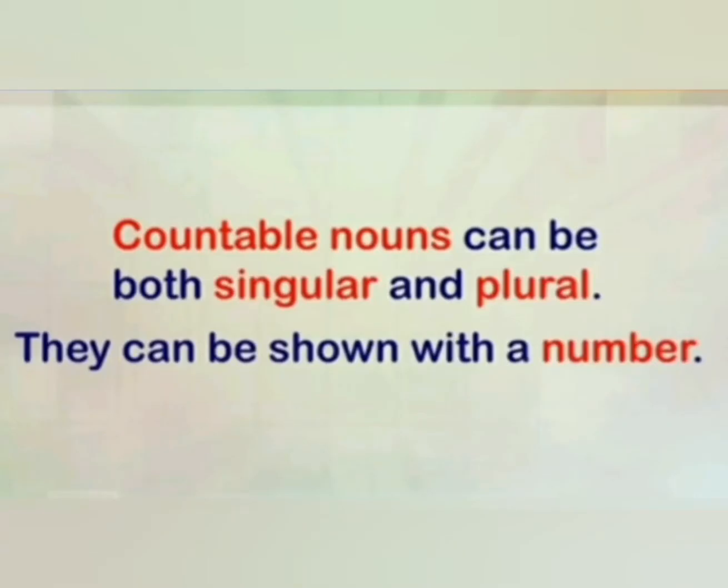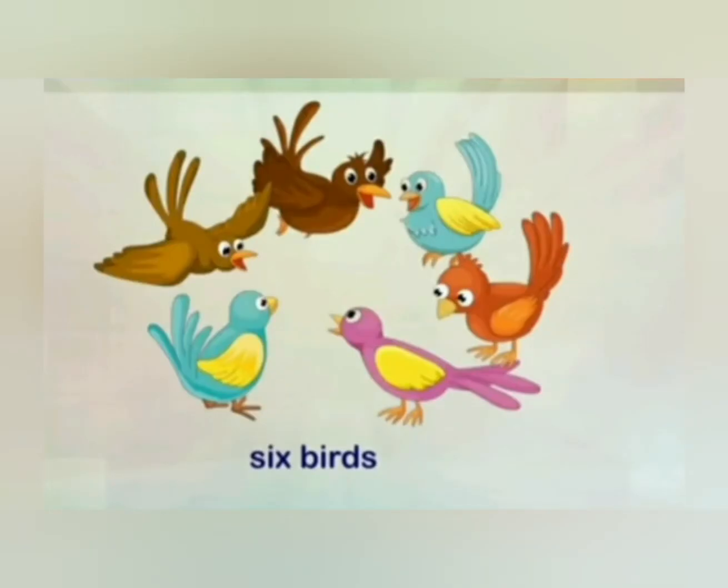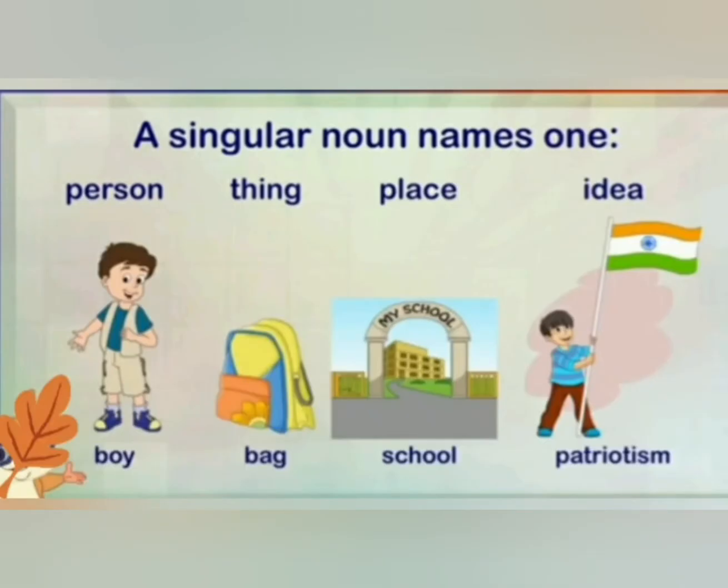Students, countable nouns can be both singular and plural. They can be shown with a number. It means there are two types of countable nouns, singular and plural. And you can show them in numbers also, like 1 bird, 6 birds, 8 birds. It means you can write numbers before countable nouns. Right? A singular noun names one person, one thing, one place, or one idea.